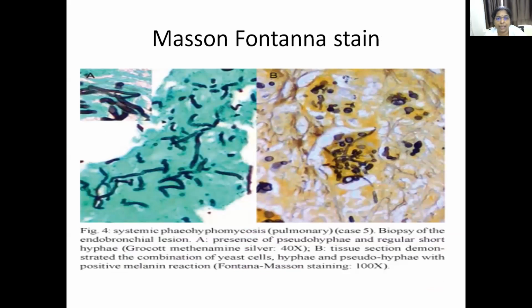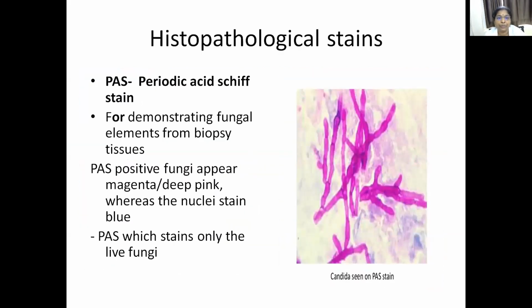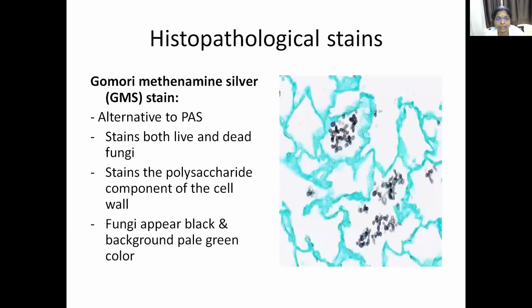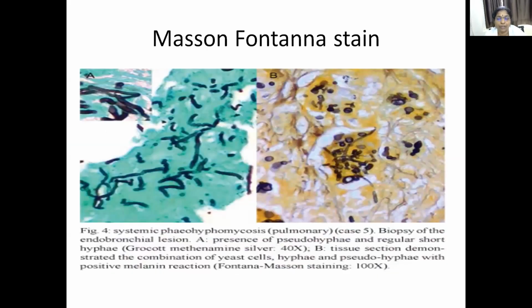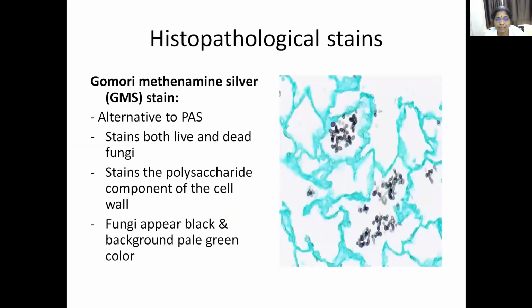Then the fourth stain is Masson-Fontana stain, used for staining phaeoid or dematiaceous fungi. Phaeoid or dematiaceous fungi produce black colored pigmentation. So the fungi are seen as black budding yeast or septate black hyphae in a green background. So there are 4 tissue staining procedures: periodic acid-Schiff stain, Gomori methenamine silver stain, mucicarmine stain, and Masson-Fontana stain. Names you have to remember, and where each is used also you have to remember.